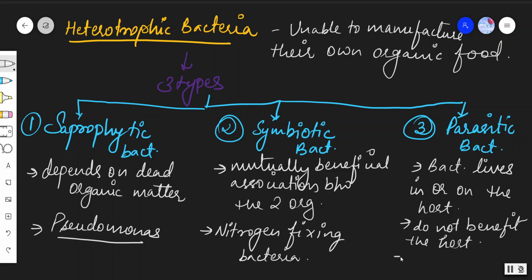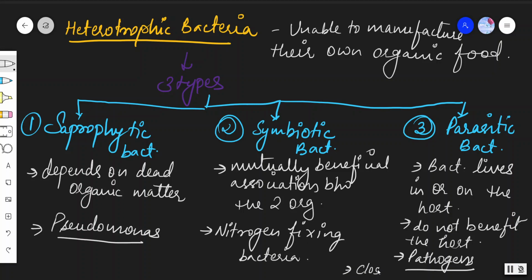So they are called pathogens, because they only harm the host. Clear? They live in or on the host, do not benefit it, and even damage the host.